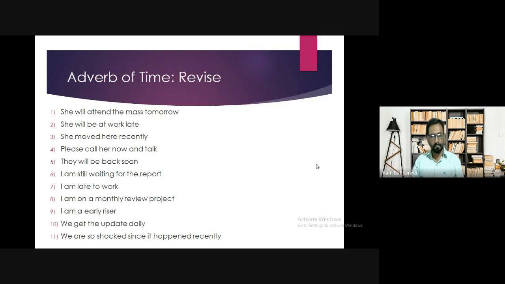Next, we are so shocked since it happened recently. So all the words that you see: tomorrow, late, recently, next, now, soon, still, late, monthly, early, daily, recently. What are these? These are the adverbs of time.